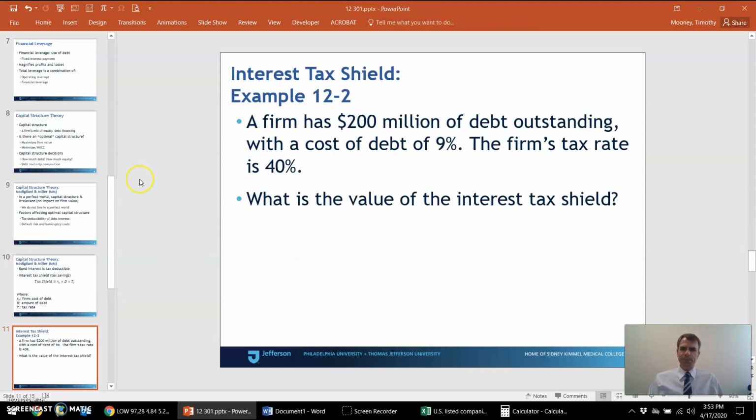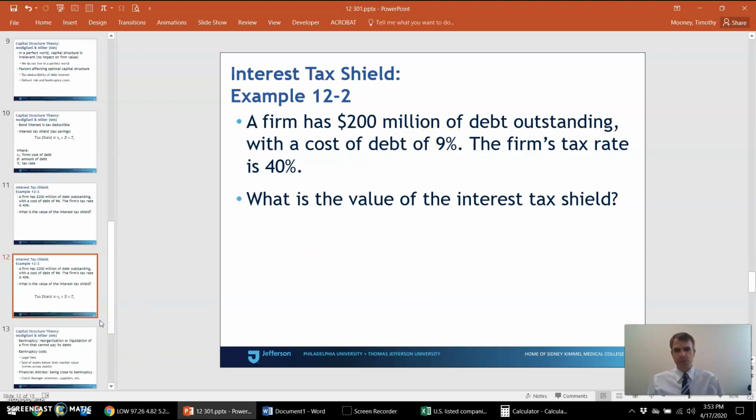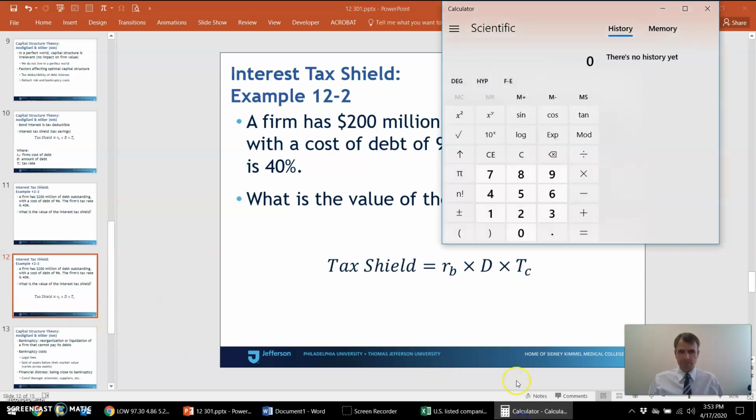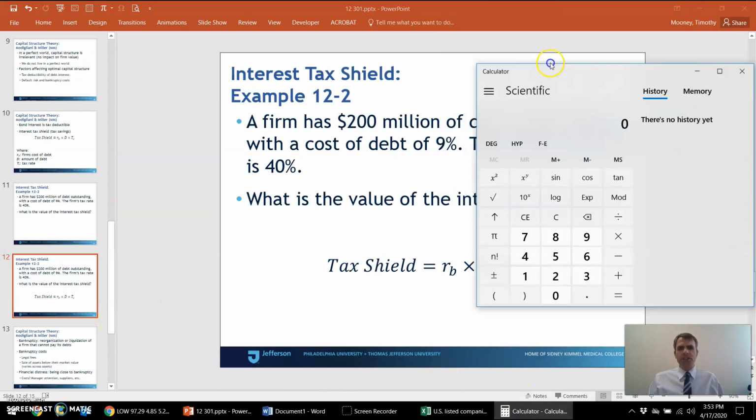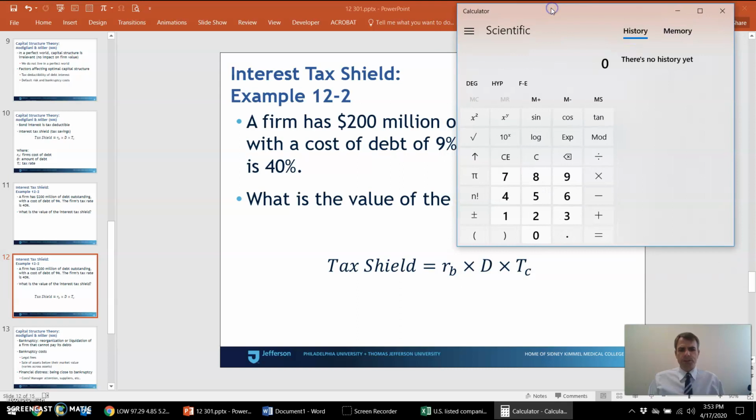Let's show that with an example. So here's a firm with $200 million of bonds, and the interest rate, or the cost of debt, is 9%. And then here's the tax rate. So I've got the formula here as well. And let's solve this together. So these first two terms: if we take 0.09 times $200 million, this firm pays $18 million in interest per year.